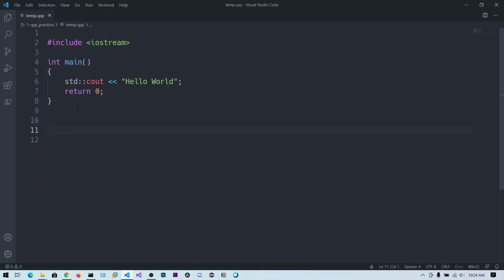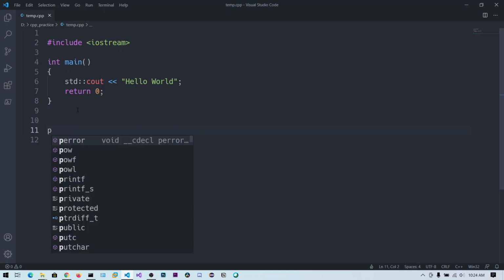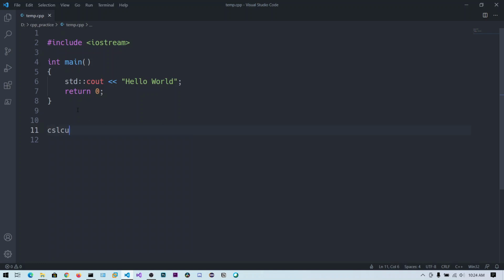Suppose I have written a function called calculate. The function is a piece of code similar to the main function. It executes some instructions. So I have written this calculate function.